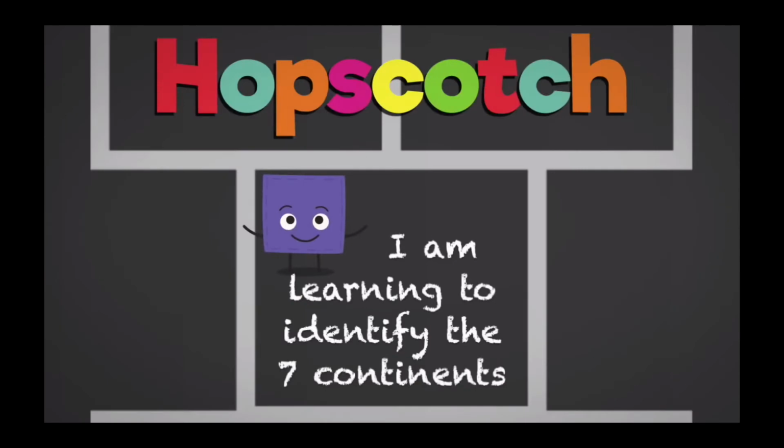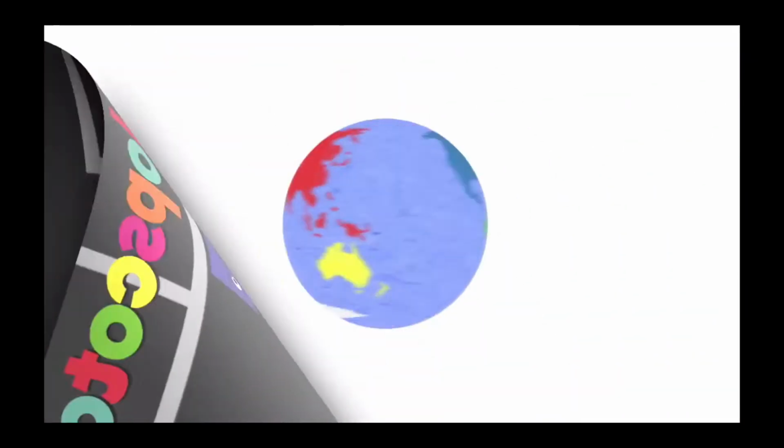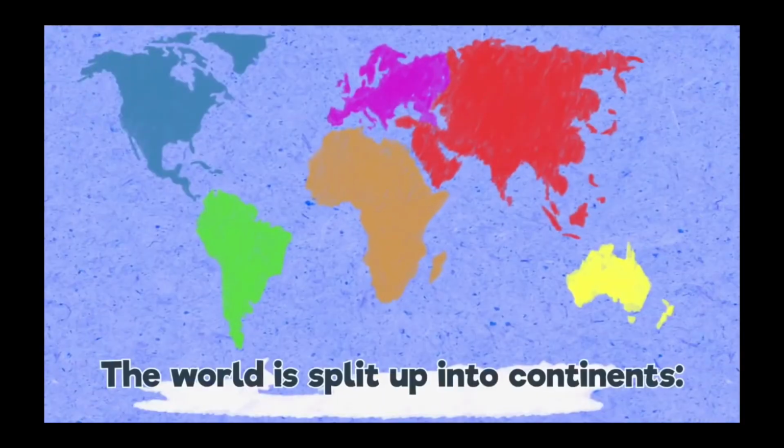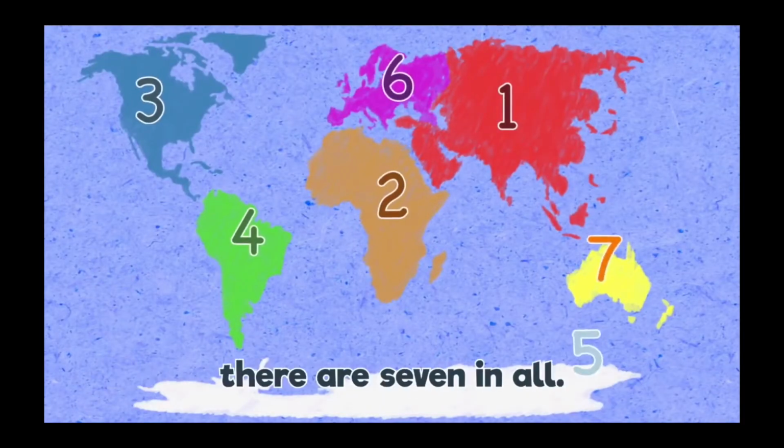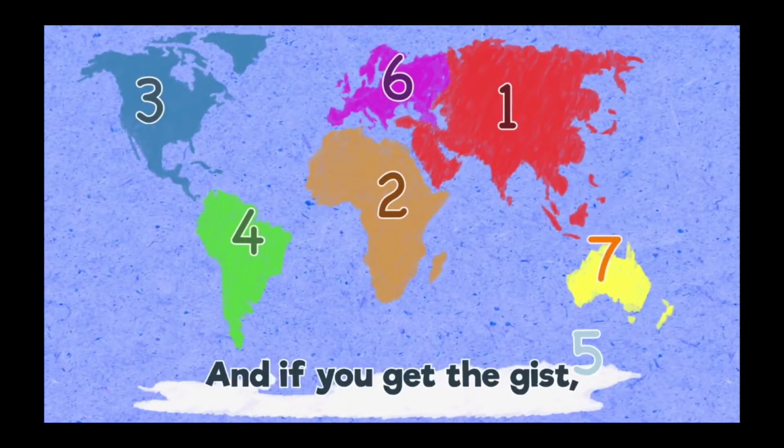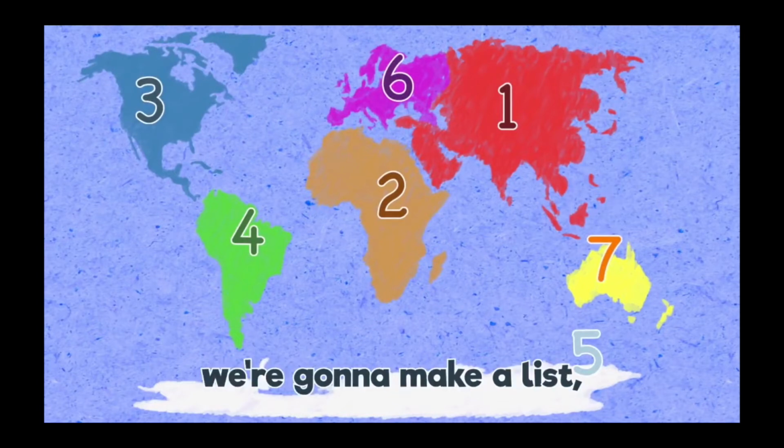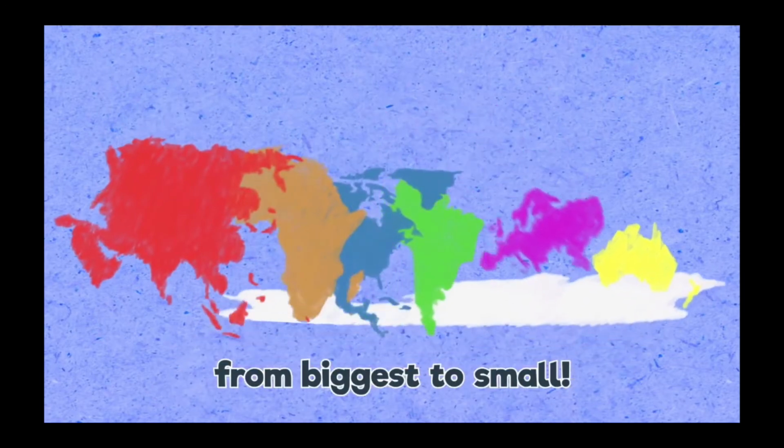The world is split up into continents. There are 7 in all. And if you get the gist, we're gonna make a list from biggest to small.